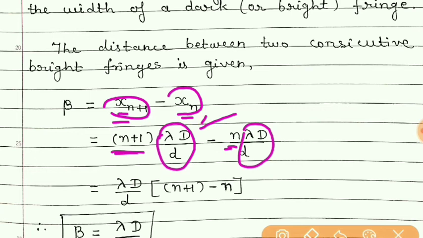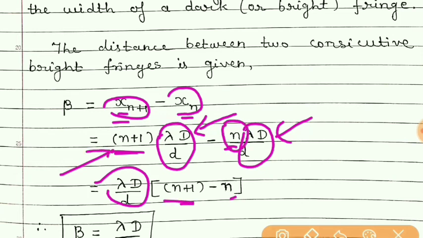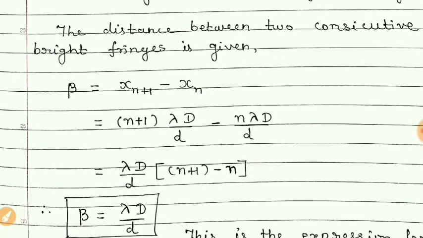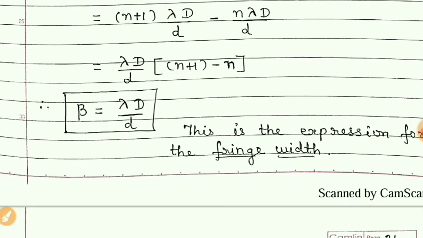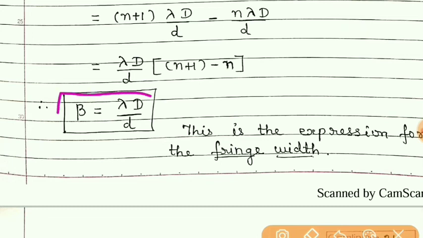Now taking lambda D by d common, what remains in the first term? n plus 1, and in the second term n with a minus sign as it is. Opening this bracket, plus n and minus n will cancel, only 1 remains. 1 into lambda D by small d is lambda D by small d. So this is the formula for the width of the dark fringe or a bright fringe.